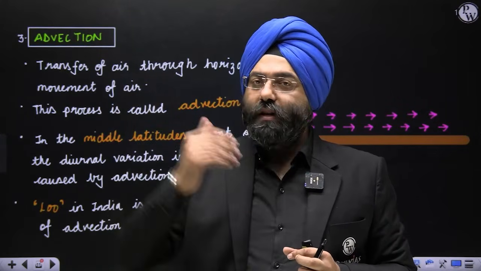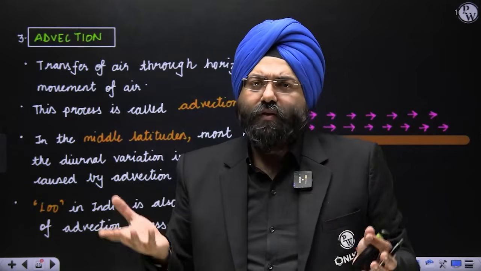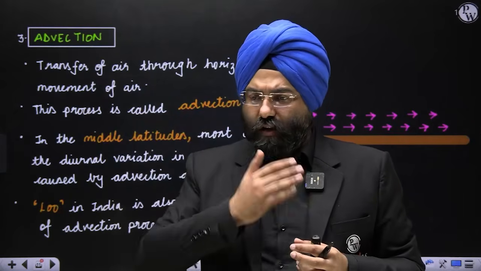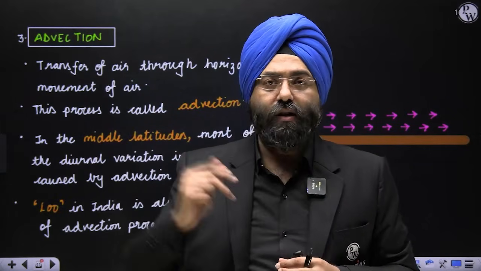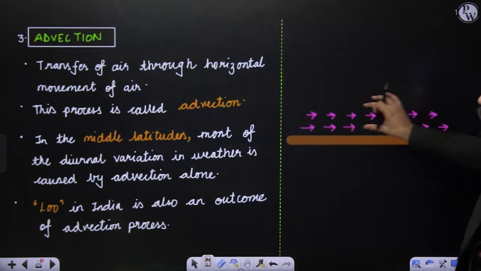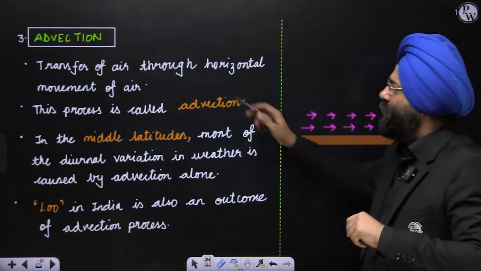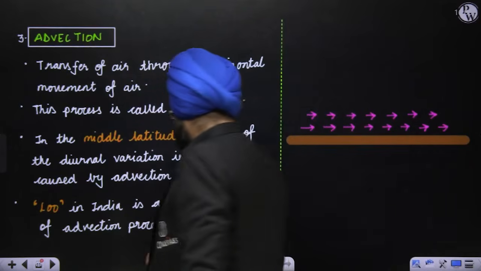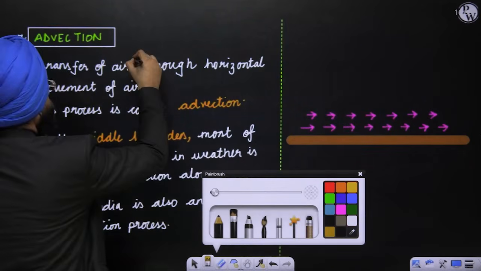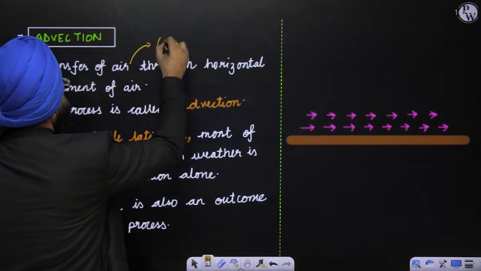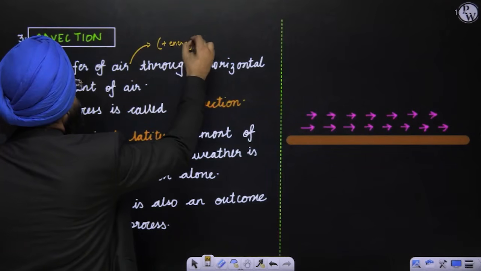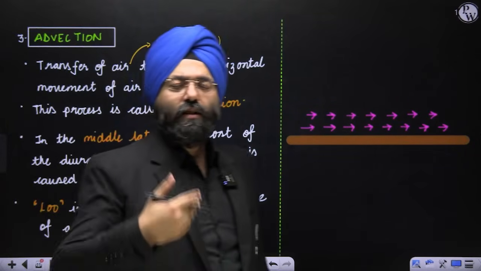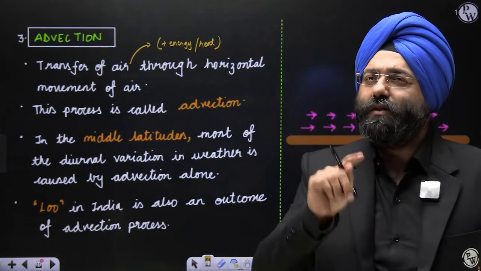That is horizontal movement, and that horizontal movement is basically impacting what? The atmosphere, na? The lower layers in the troposphere only, but it is impacting. Isn't that transmitting energy from one region to another? It is based on the horizontal movement. So advection basically refers to the horizontal movement that has taken place. So transfer of air through the horizontal movement of air, and plus you can add the energy or the heat. This can also be added. Yes, na? Obviously energy or heat is also being transferred. Now this process is known as advection.